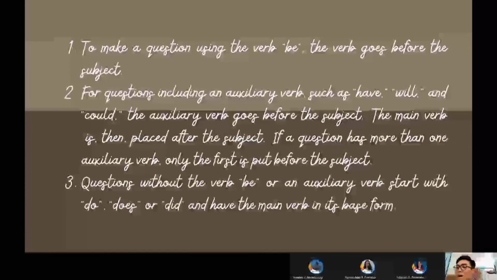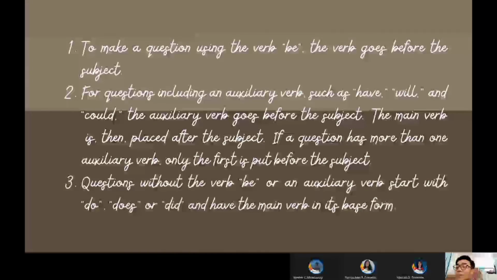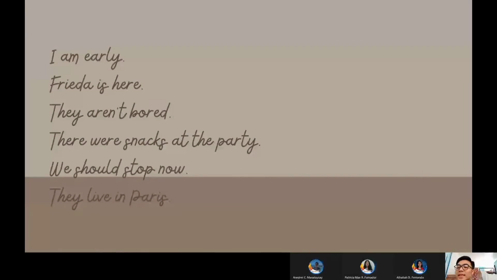Now do you understand how questions with be verbs, auxiliary verbs, and do verbs are formed? Yes po. All right. So to clearly see if you really understood our topic for today, I prepared 6 declarative sentences that I would like you to turn into interrogative sentences. Only this time, there will be no subheadings to guide which rule we should follow. We will be basing solely on the sentences. Who would like to try the first one? Miss Patricia, yes, please.